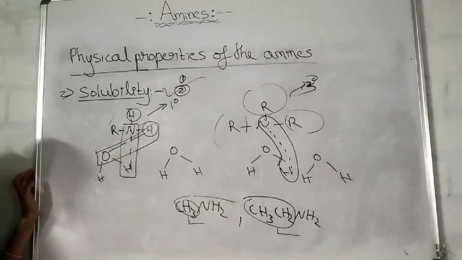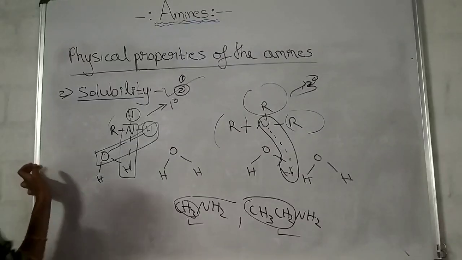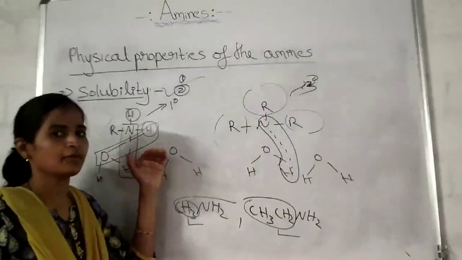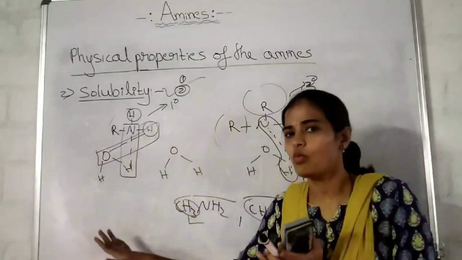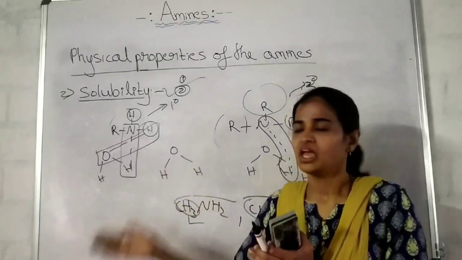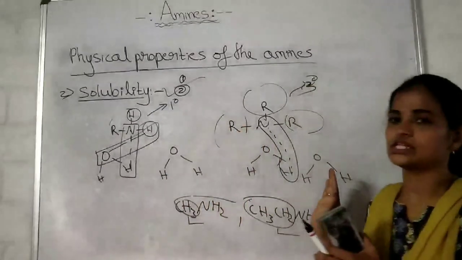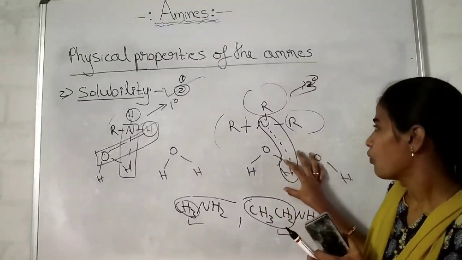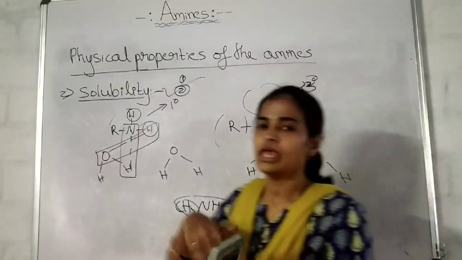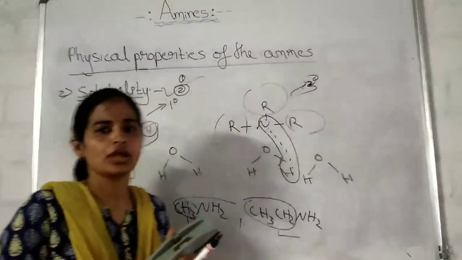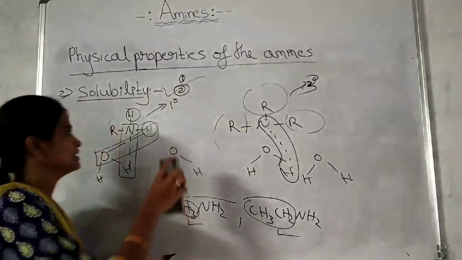In the primary amine the extent of hydrogen bonding between the amine molecule and water is more. In the tertiary amine, there is less extent of hydrogen bonding between the water molecule and nitrogen of the amine. Greater the extent of hydrogen bonding, greater will be the solubility.